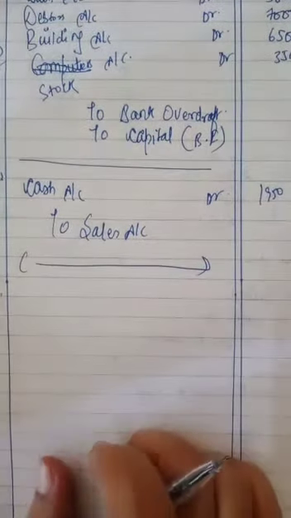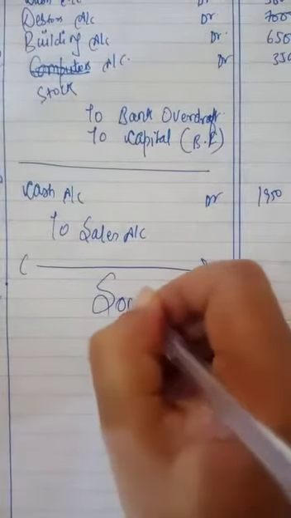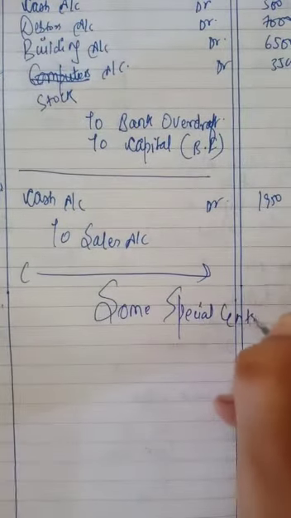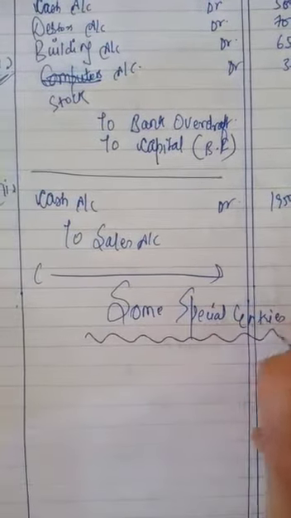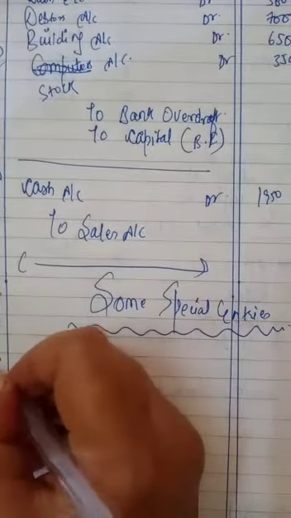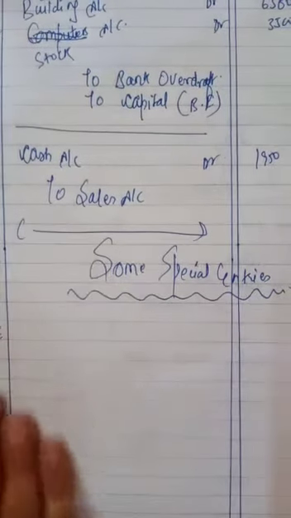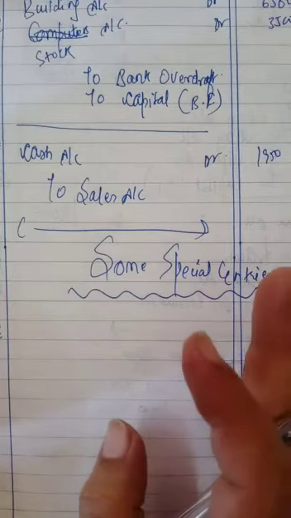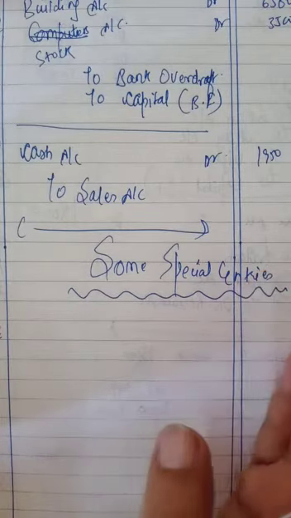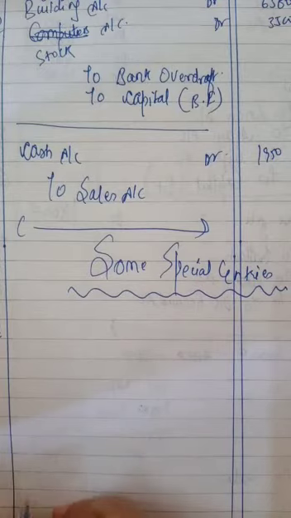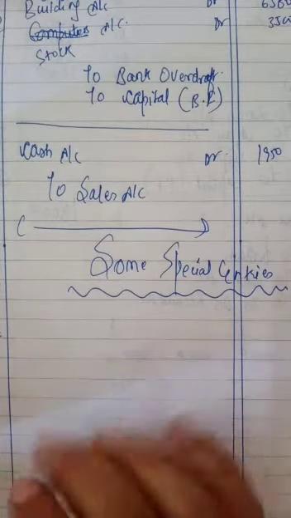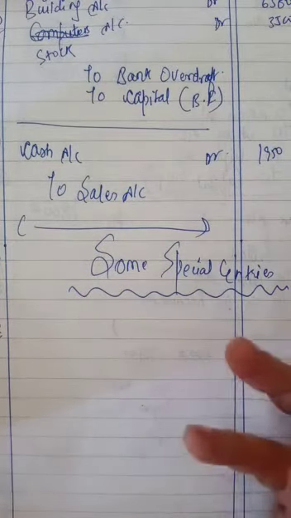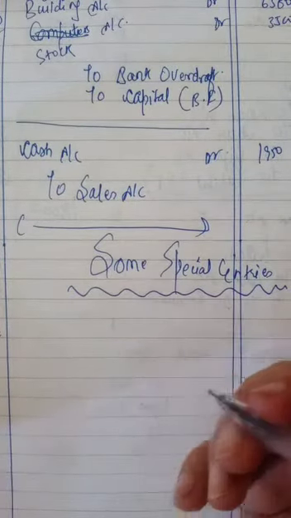Now come on to some special entries. Next is some special entries. The first entry is related to bad debts recovered. What is bad debt? Bad debt is the amount which has been dead, means we have to take some money from someone and he is not able to give that money back now. But suddenly what happened? He has paid the money back. So all of a sudden it happened.